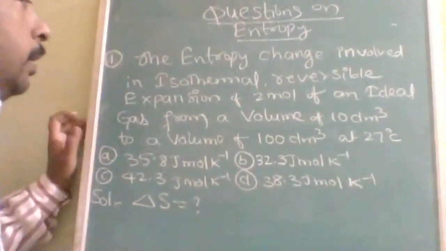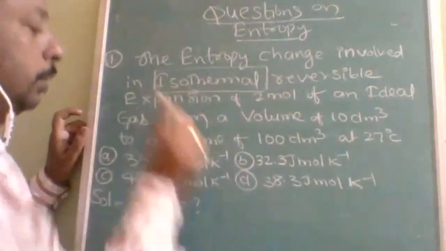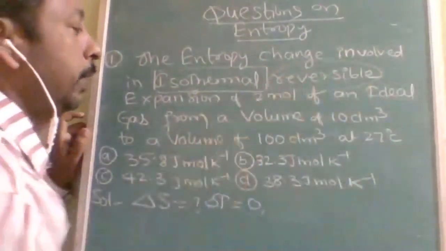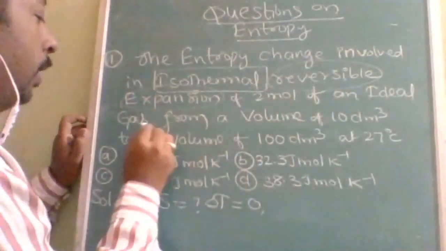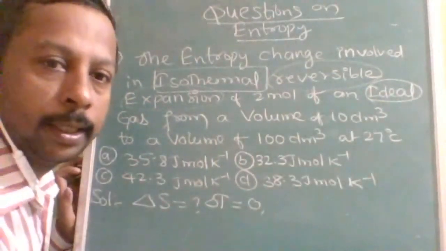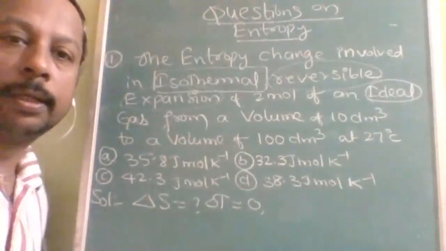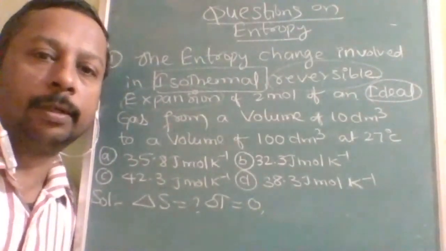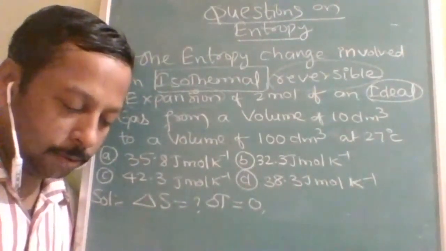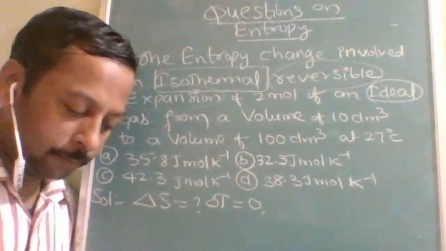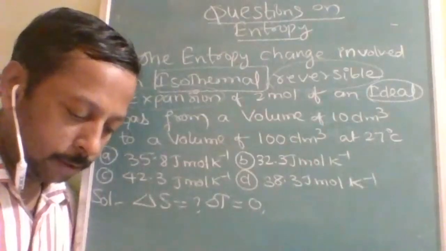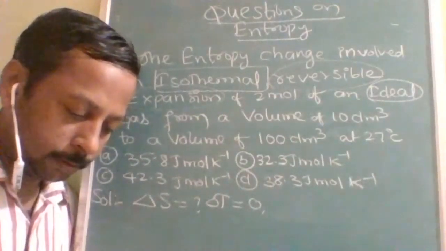What entropy change is involved in an isothermal, reversible expansion of an ideal gas? Isothermal means delta T is equal to 0. Reversible is very important, then expansion and ideal gas. These three terms are very important for selecting the formula. What is important? Selecting the formula. According to these words, you will select the formula.